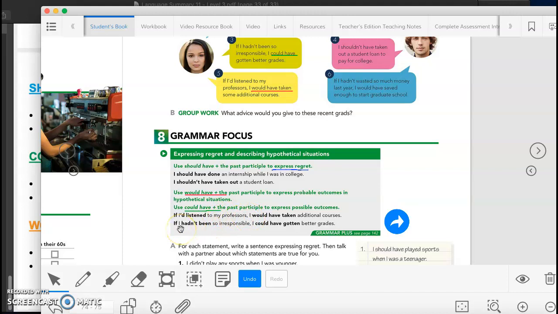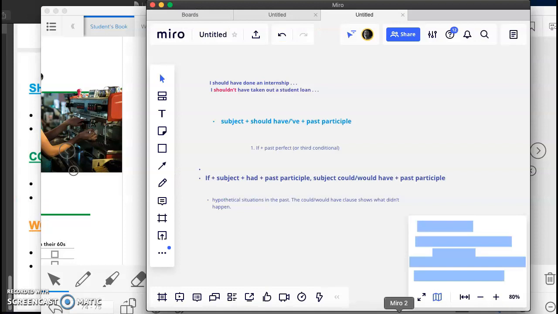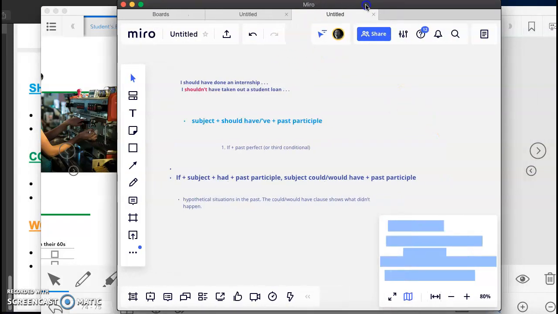So if I hadn't been so irresponsible, I could have gotten better grades. This is again expressing possible outcomes in the past. It might not be too simple right now, but if we work on it, I know you guys can get it. Some extra information here too.